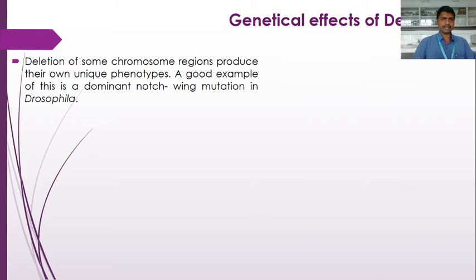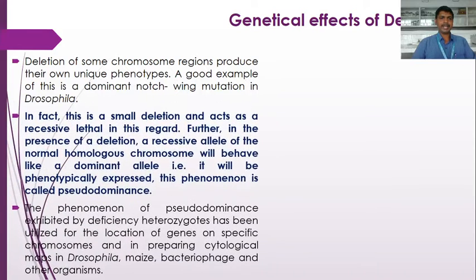So due to deletions of some chromosome regions, unique phenotypes are produced. One example we are taking here is the dominant notch wing mutation in Drosophila. In fact, this is a small deletion and acts as a recessive lethal.